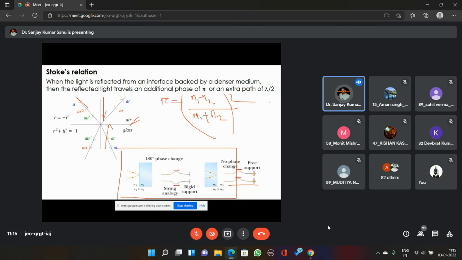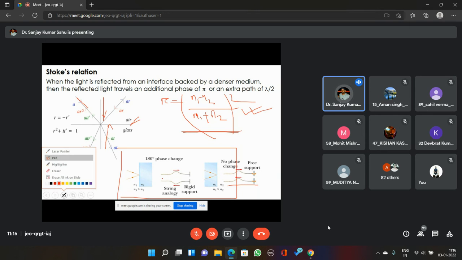Now, since there is a whole square over here, the magnitude of this is not going to change. Only there will be a phase difference between the incident and reflected light. This is the formula for the reflection coefficient of an interface when the light is incident vertically. If it is incident at a certain angle, an angle factor is going to come, like n1 cos theta minus n2 sin theta. Some complicated formula is going to come. I'm just trying to give a feel of what the reflection coefficient is.